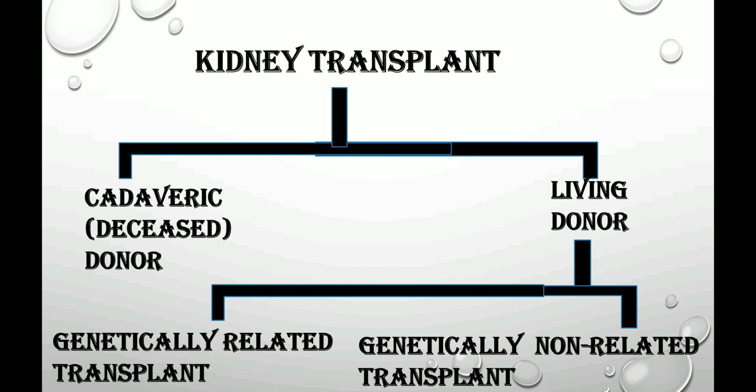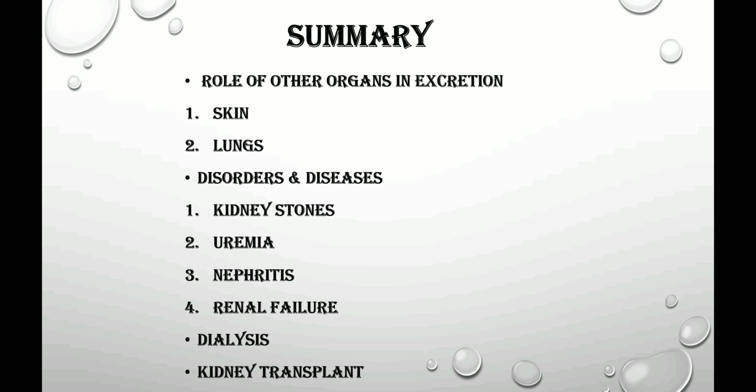So we have completed the entire chapter of excretion and osmoregulation today. Let's have a quick summary of what we studied today. We studied about the role of other organs in excretion. In that, we studied about skin and lungs. Then we studied disorders and diseases. In that, we studied about kidney stones, their symptoms, diagnosis, uremia, nephritis, and renal failure.